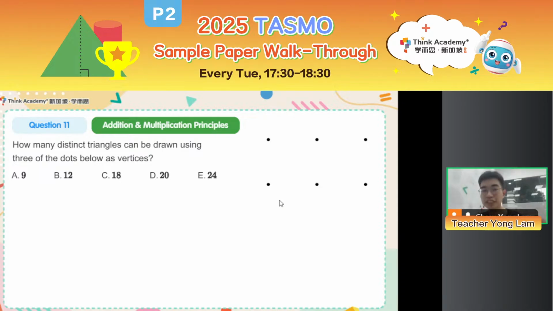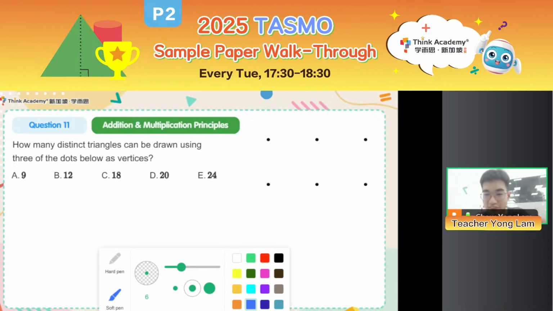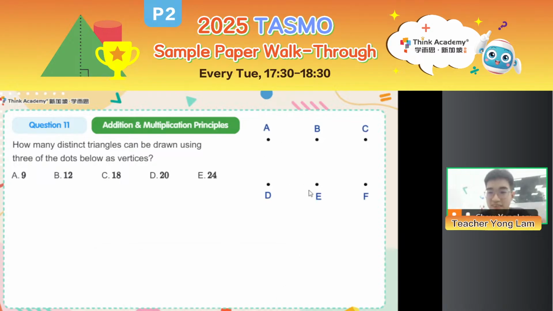All right. So question 11 is asking, how many distinct triangles can be drawn using 3 of the dots below as vertices? So we want to choose any 3 vertices. These are my vertices A, B, C, D, E, F, and I want to connect 3 of them to form a triangle.